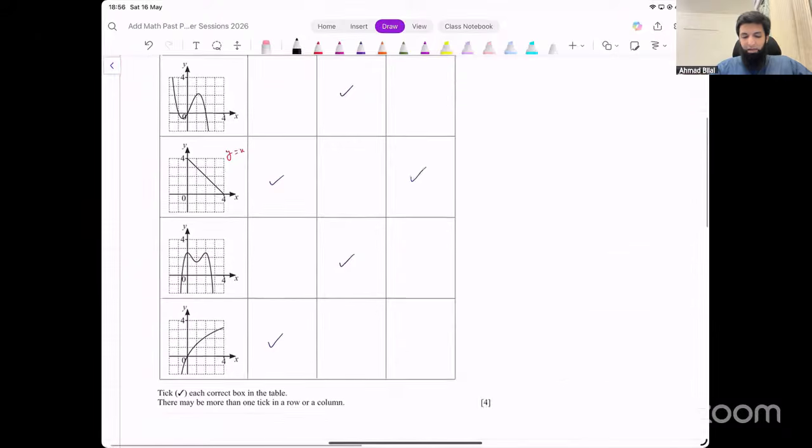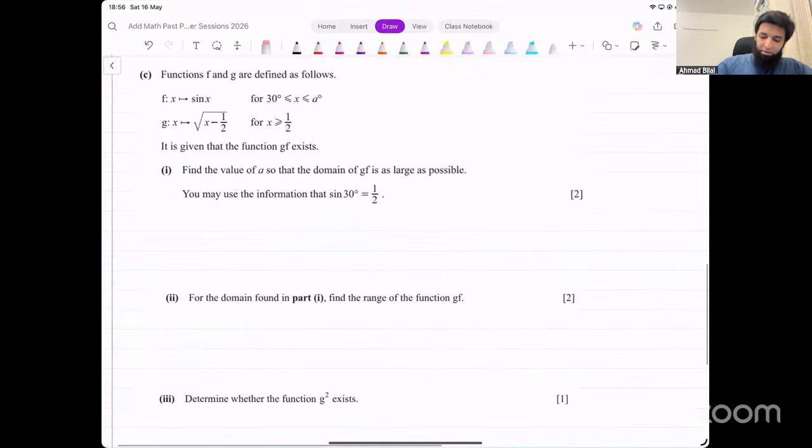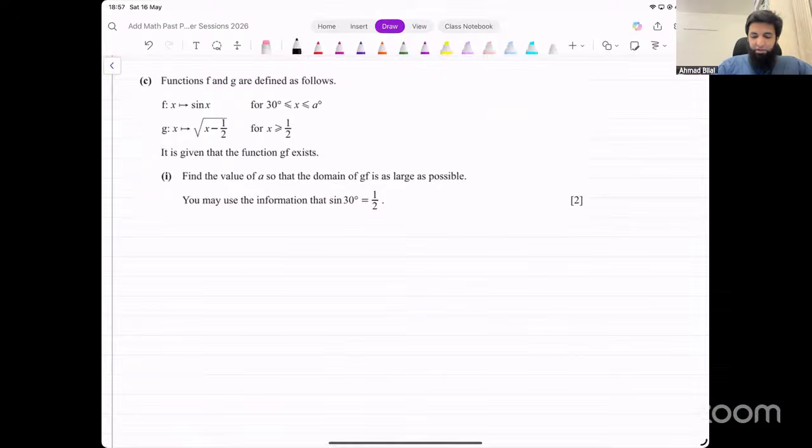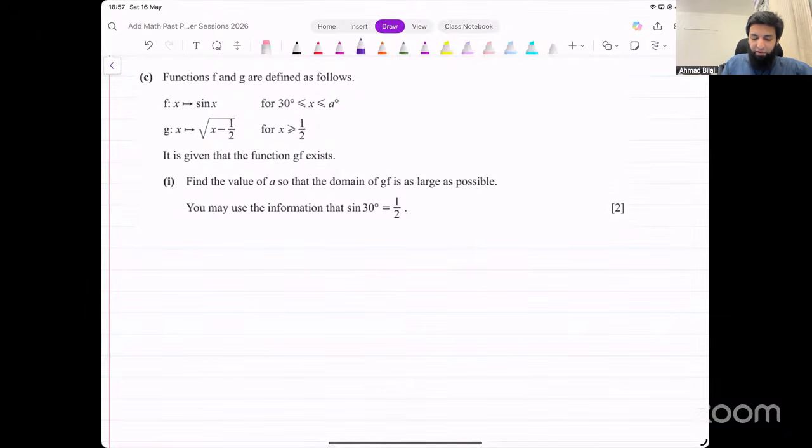Okay. Let's move on. Part C. Now, that's a lot of information. We have a function f and we have another function g. They are defined as follows. F of x is sine x, defined for x in the interval 30 to a. G of x is this function, for x greater than or equal to 1 over 2. It's given that the function gf exists. Find the value of a so that the domain of gf is as large as possible.